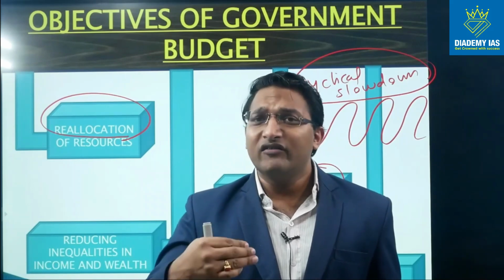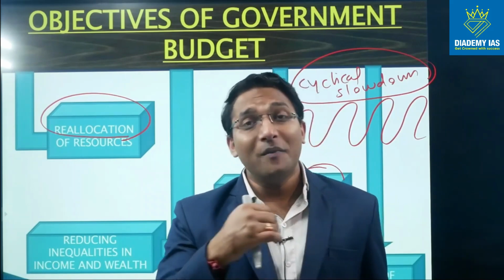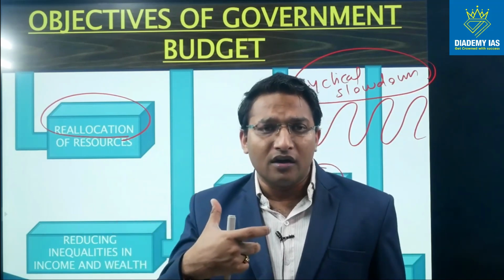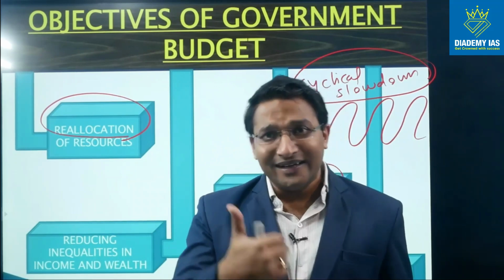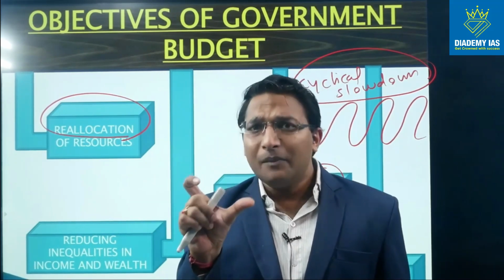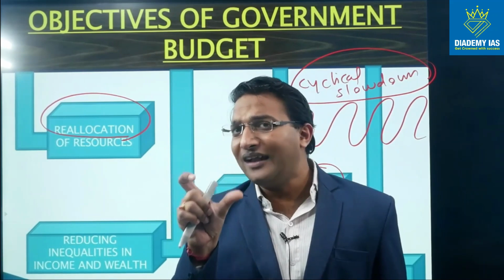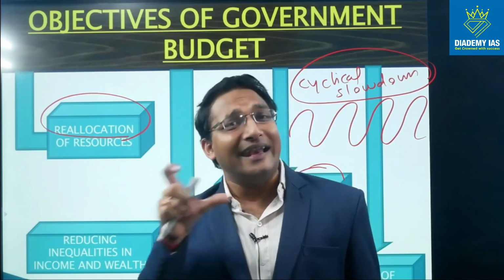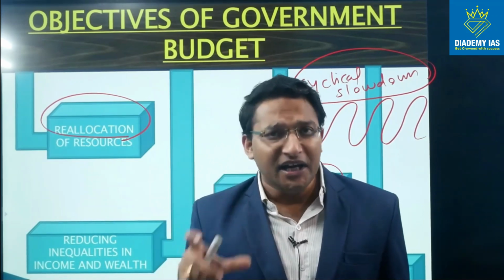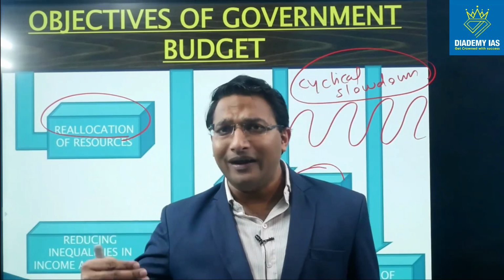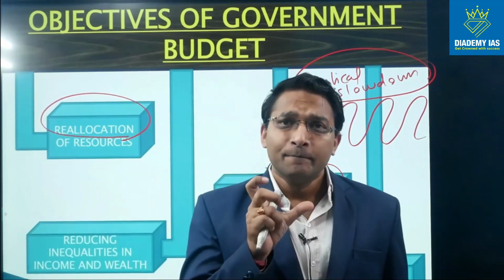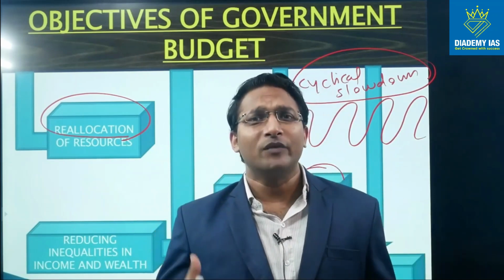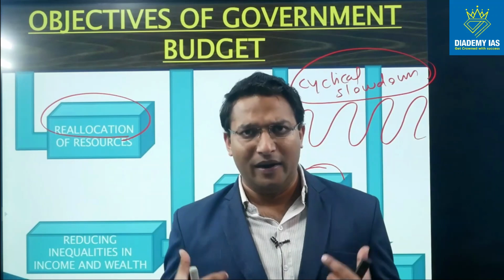Some government is having the vision to focus upon infrastructure. Some government is having the vision for focusing upon industry. Some government is focusing upon education. For example, the Delhi government. So by reading the budget, you can see what is the focus area of the particular government. If you read the budget of the Delhi government, you can clearly identify that they have increased expenditure in the education head. That means they are focusing more upon the education. So this budget is actually reflecting the thought process of the government.